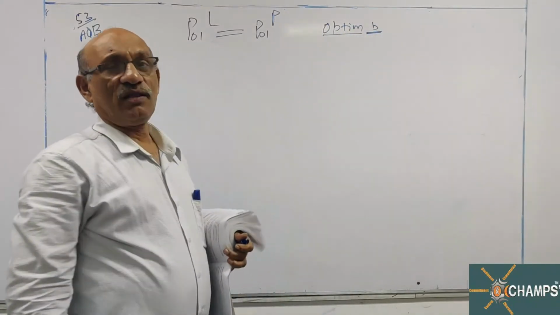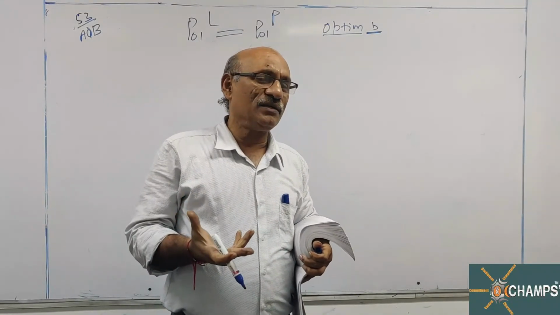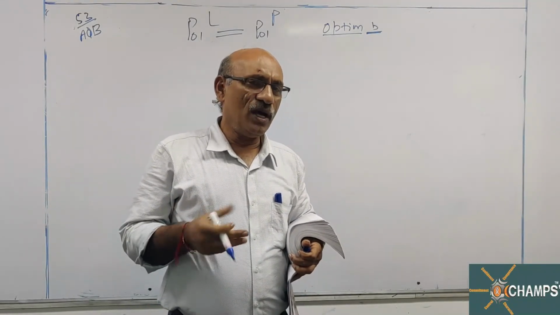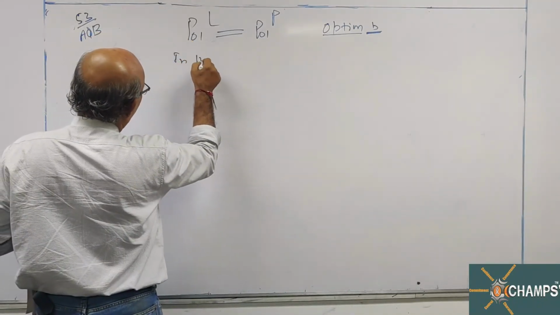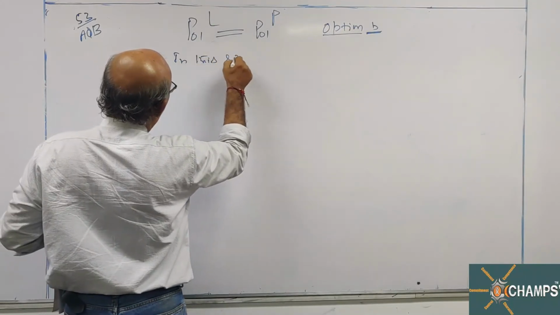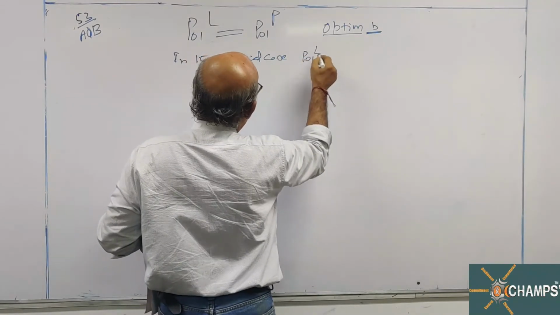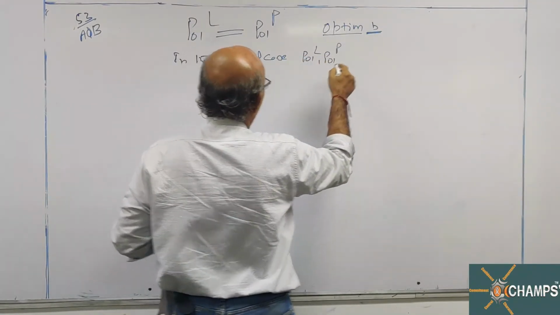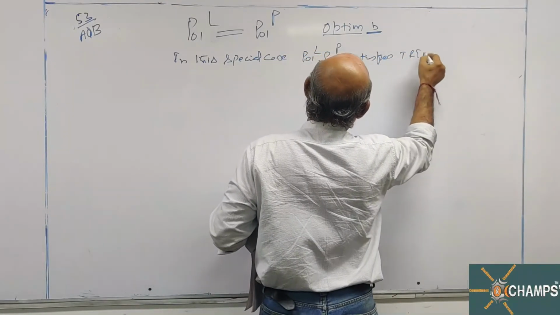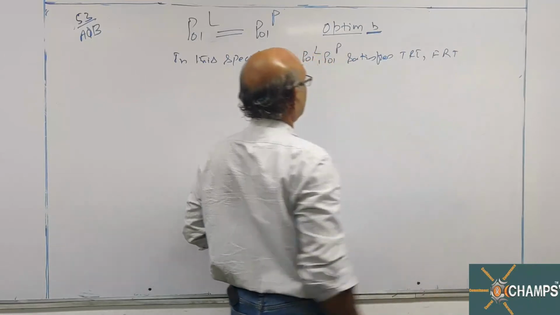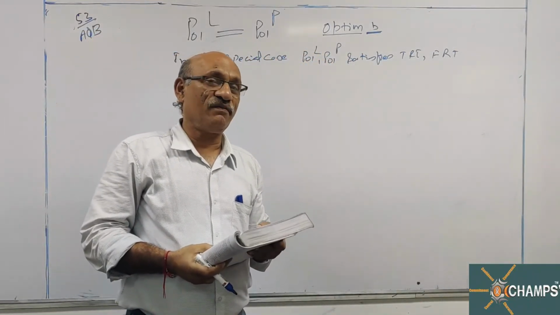When the prices of all the commodities change in the same ratio, or the quantity consumption changes in the same ratio, then you can say these two values are equal. In this special case, the price index number of last year and the price index number of past year satisfy TRT and FRT. This is question number 53.